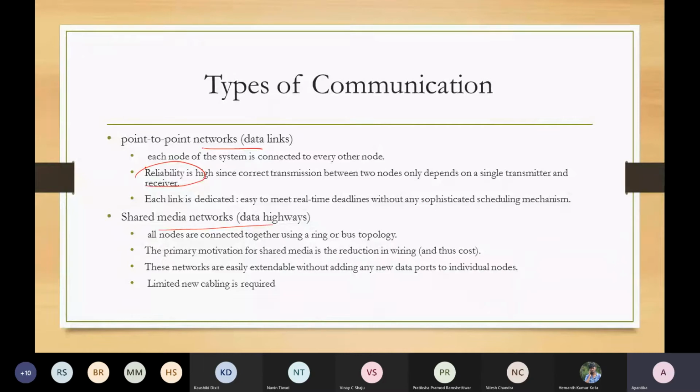But in a dedicated point-to-point network, it is easy to meet the real-time deadline, because there is no concept of collision, and no need to think about what other stations are doing. All the problems we talked about are there in shared media networks. But still, in most scenarios, we have to choose shared media due to cost effectiveness, right?